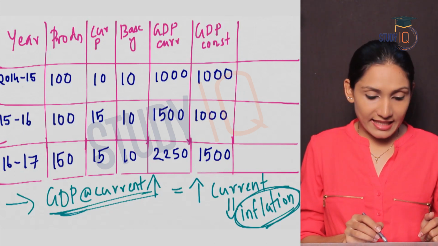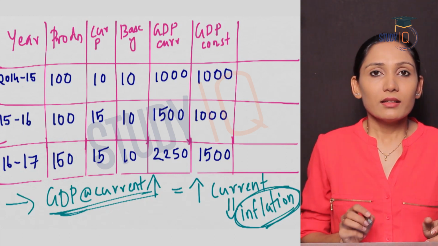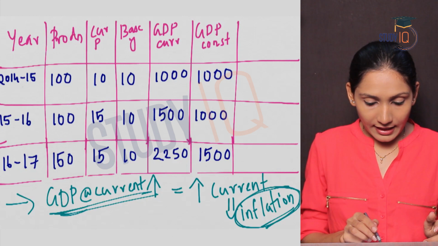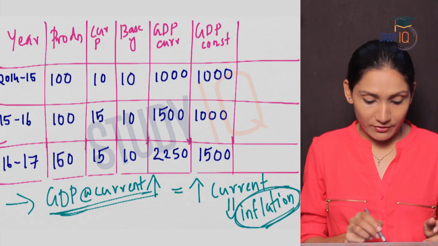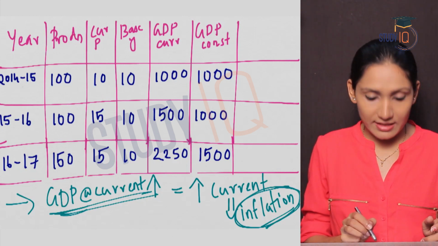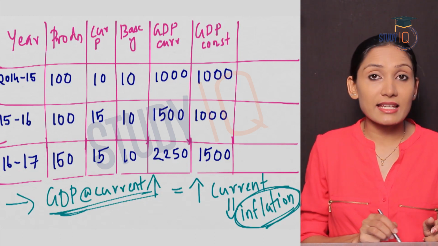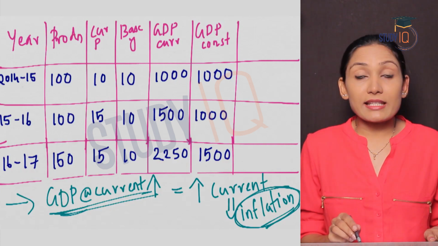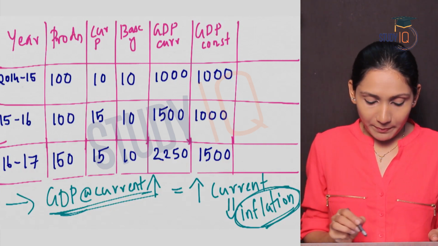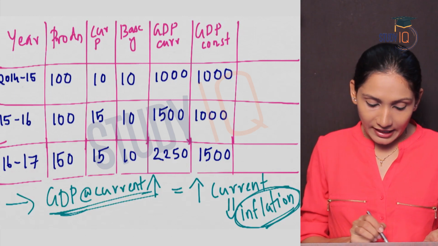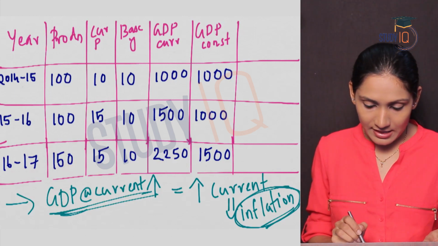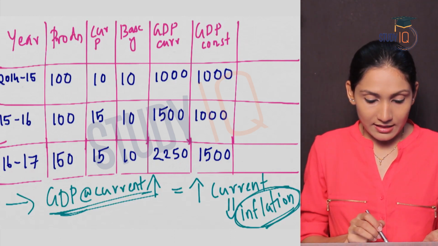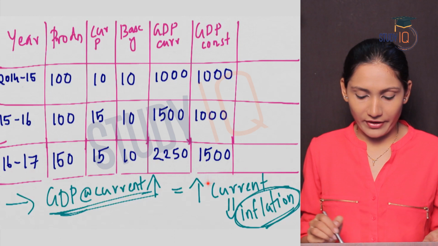Now coming to the third year, that is 2016-17, you will see that the production has increased. The production has increased from 100 to 150. The current price is the same as in 2015-16. 15 rupees in 15-16, again 15 rupees in 16-17. Base year price, as we said, is the same. So let us come to the GDP. GDP at current prices is production into current price, 150 into 15, that is 2250. GDP at constant prices, production into base year price, 1500.